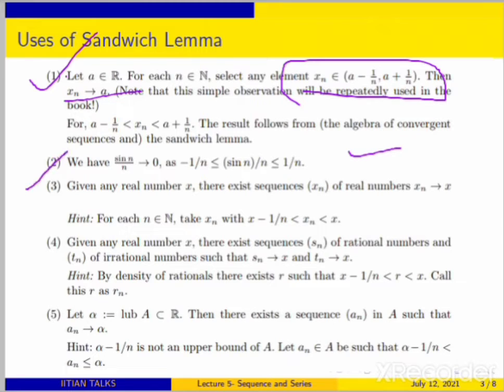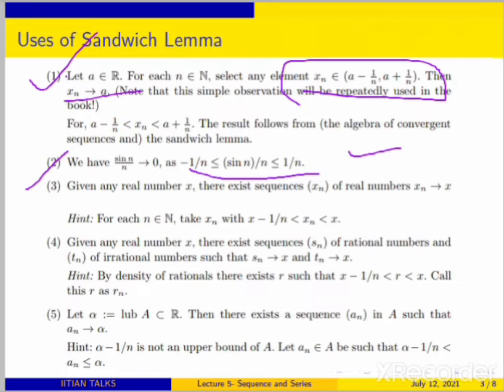For the second one, you can see that sin n by n converges to 0. It is an obvious fact, but we can see it from the sandwich lemma. It follows from the boundedness of the sine function, which has upper bound 1 and lower bound minus 1. So sin n by n is less than or equal to 1 by n, and greater than or equal to minus 1 by n.